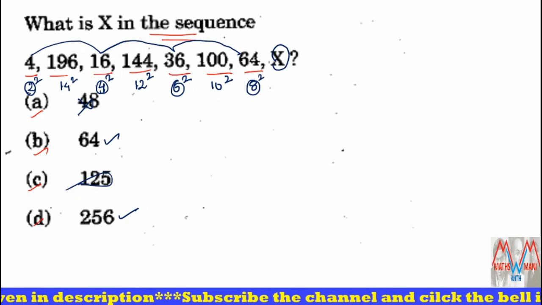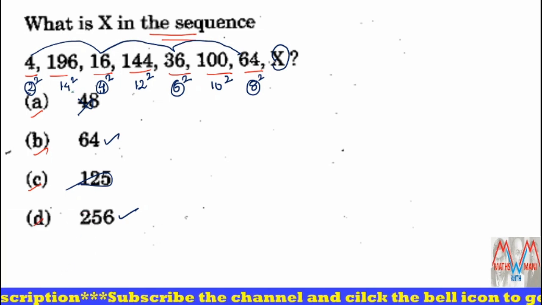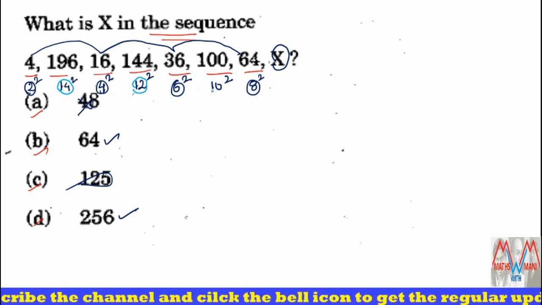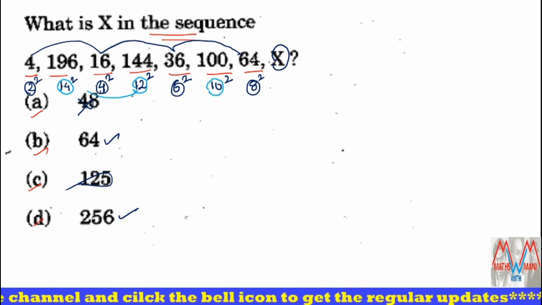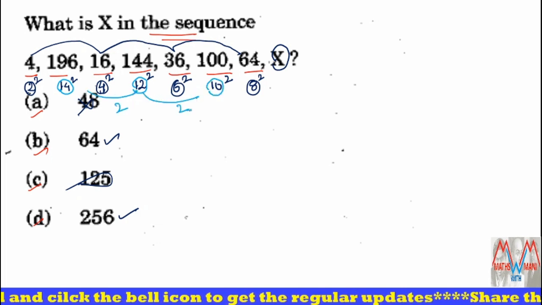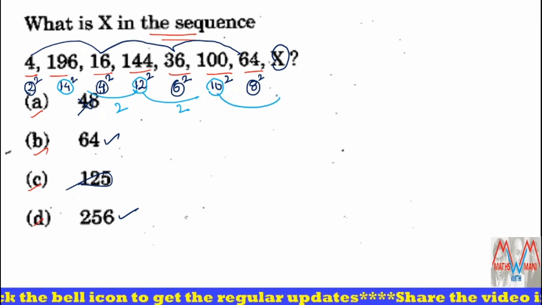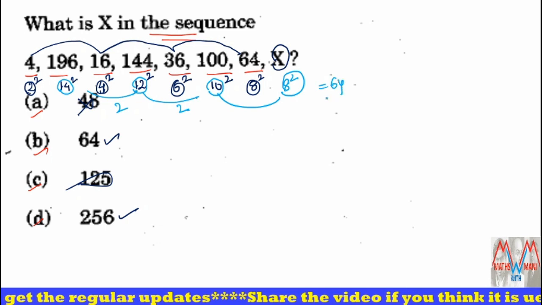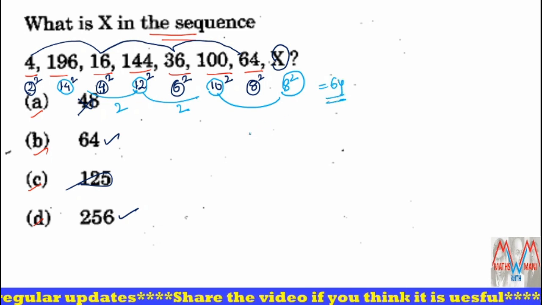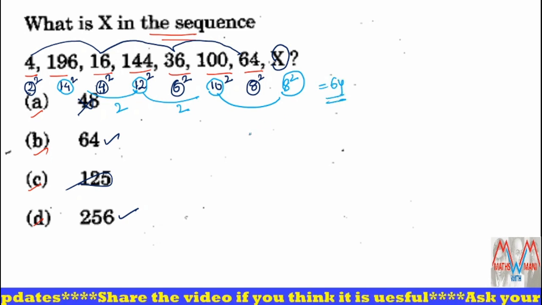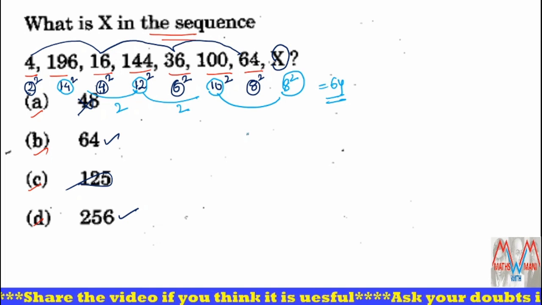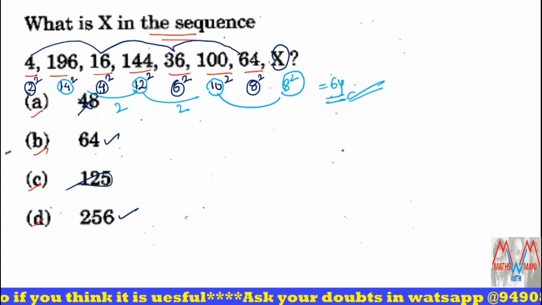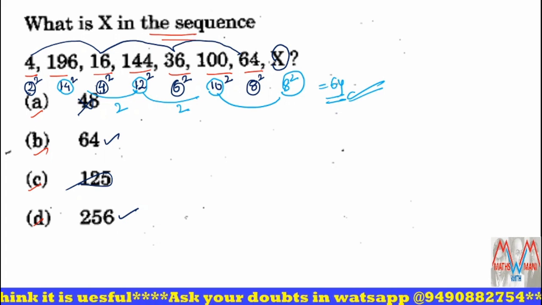If I observe the next alternate numbers, the bases 14, 12, 10, the value is decreasing by 2. So next, 10 minus 2 is 8, that is 8 square. So 64 is the only answer. But most of the candidates do not put the value 64. But 64 is the correct answer. Simple logic.